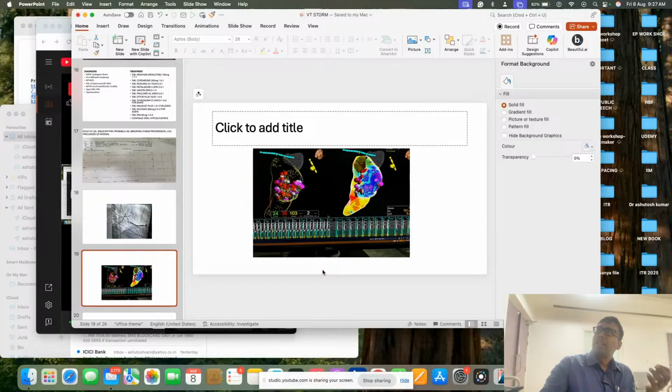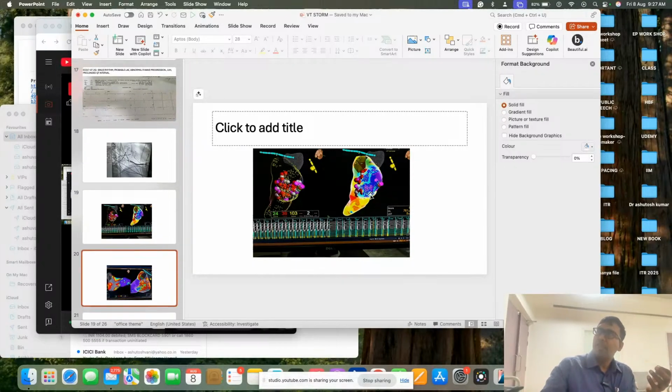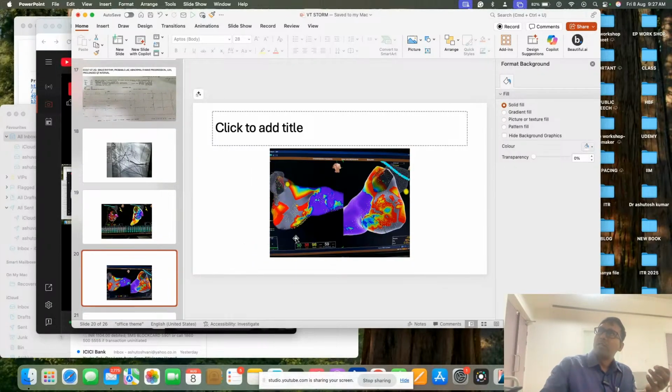And after that, you can see whatever you are seeing are the ablation areas. This color coding will provide what is the healthy area and what is the diseased area. Whatever red you are seeing, these all are the scar.